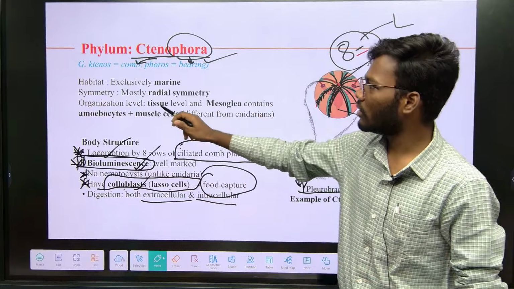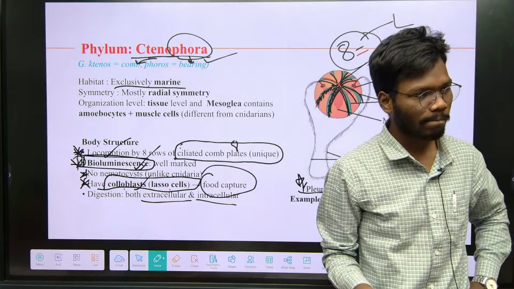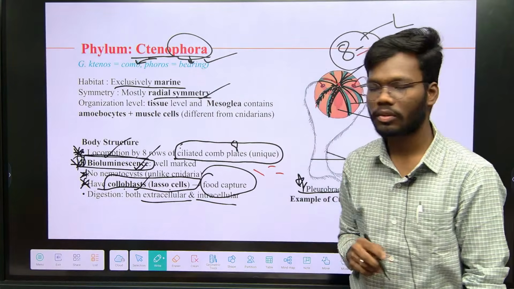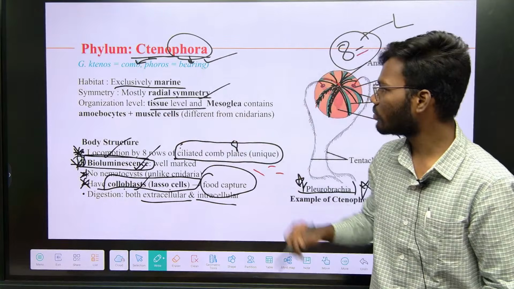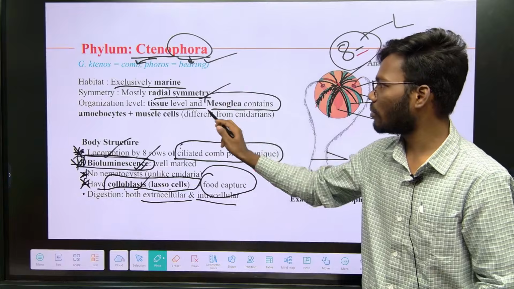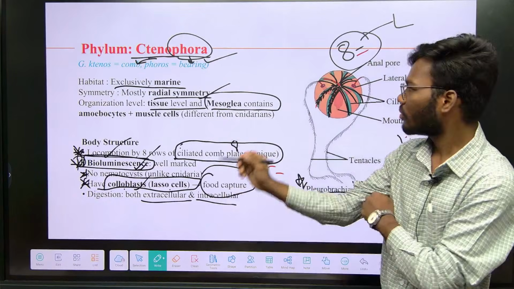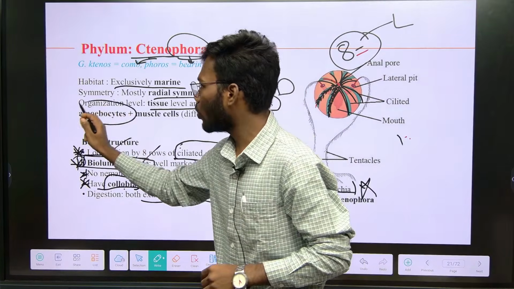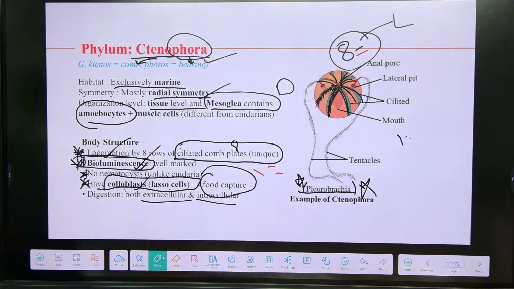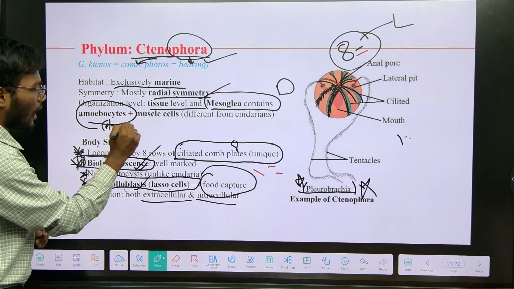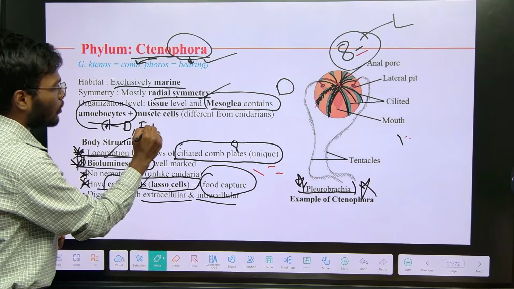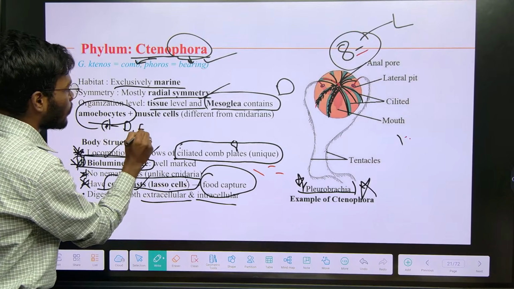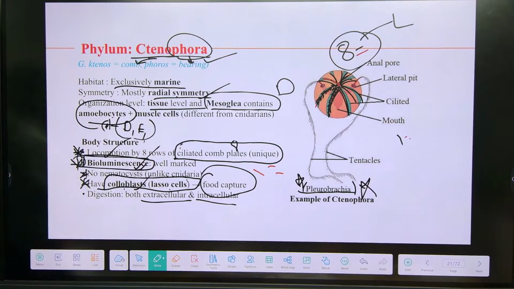Coming to the general features, these are exclusively marine, right? Ctenophora and Coelenterata are radially symmetrical, we already discussed, and it is also tissue level. Mesoglea is present, which means it is a diploblastic animal. They also have amoebocytes. These are the cells which are helpful in digestion and excretion. For that purpose, these amoebocytes are present.